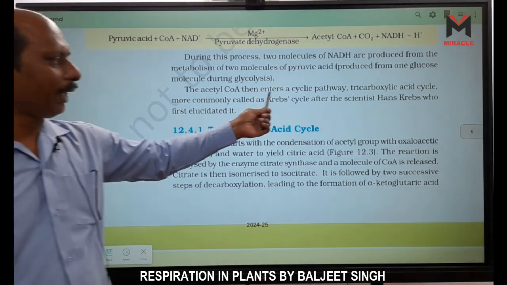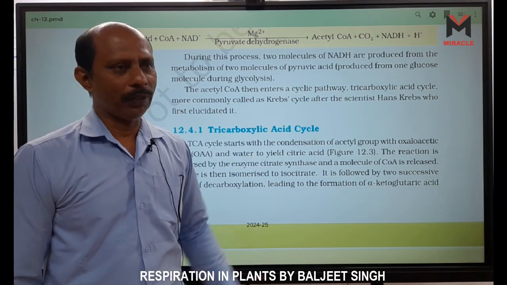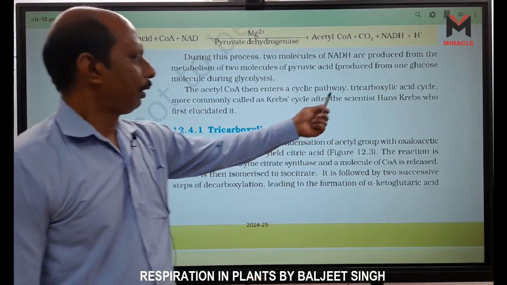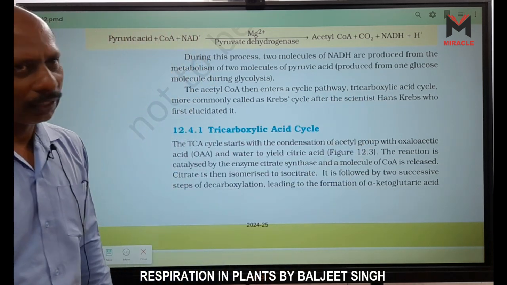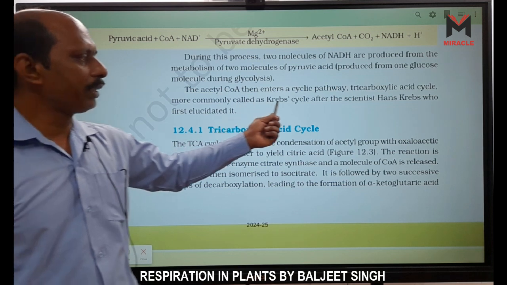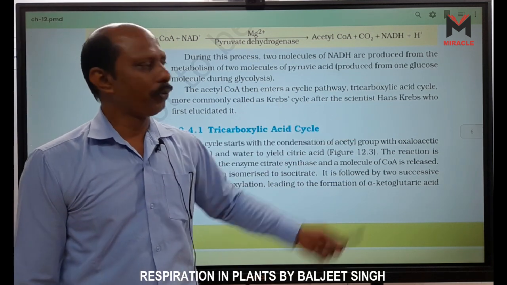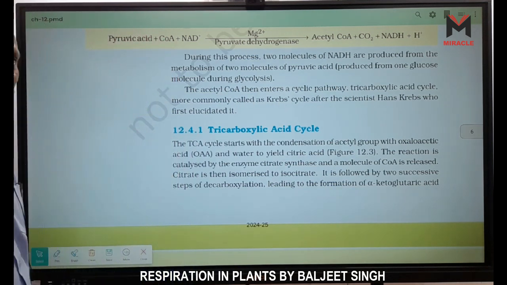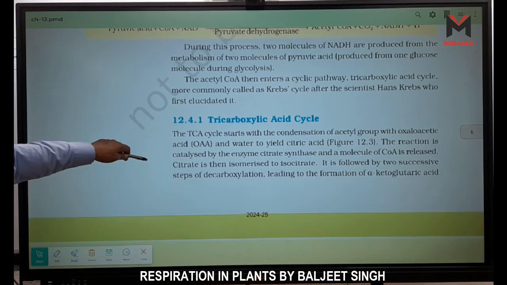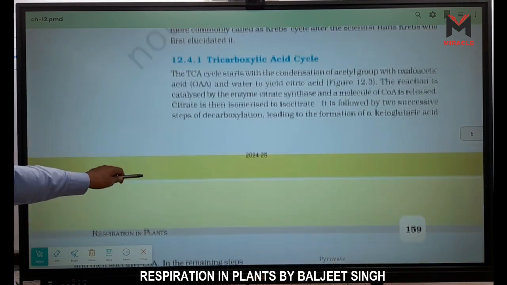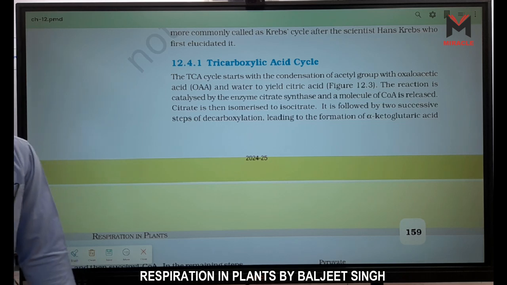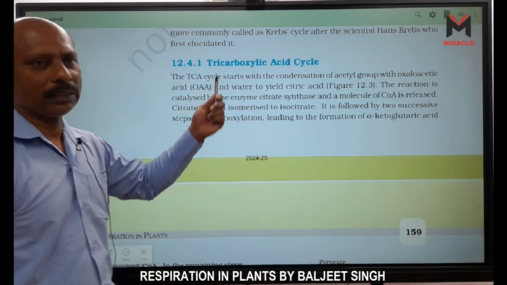The acetyl-CoA then enters the cyclic pathway, that is the Krebs cycle. The tricarboxylic acid cycle, we also call it, is more commonly called the Krebs cycle after the scientist Hans Krebs, who first elucidated it. Shortly we call it the TCA cycle.